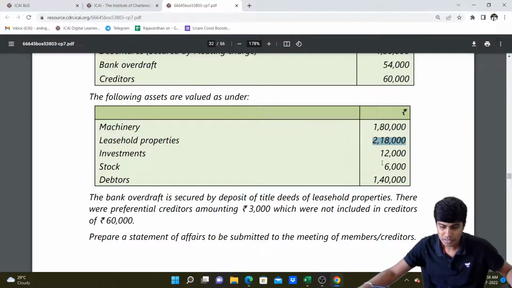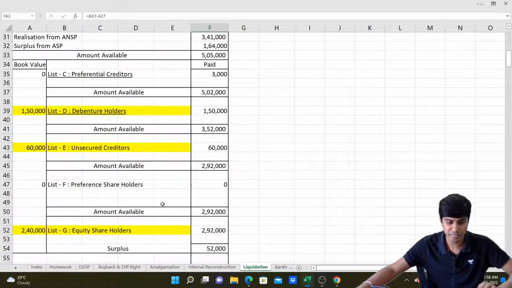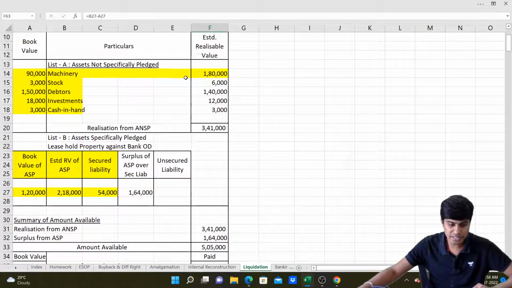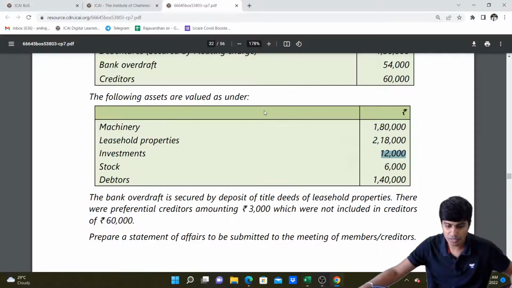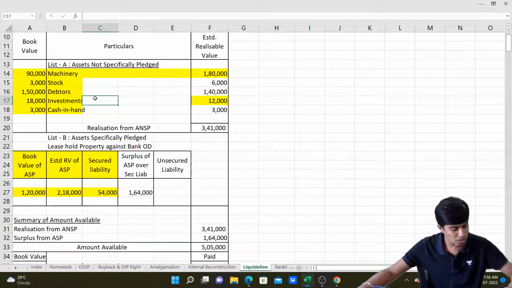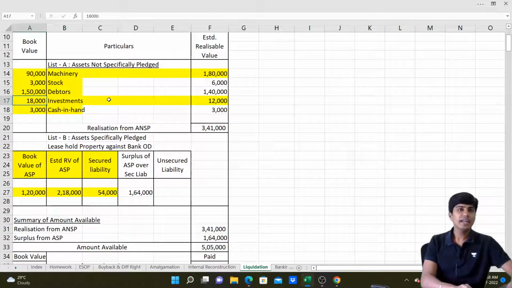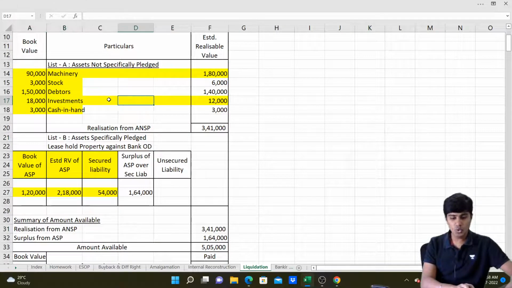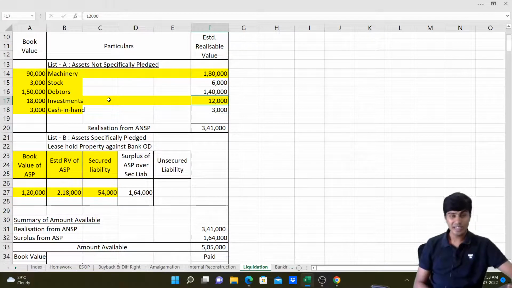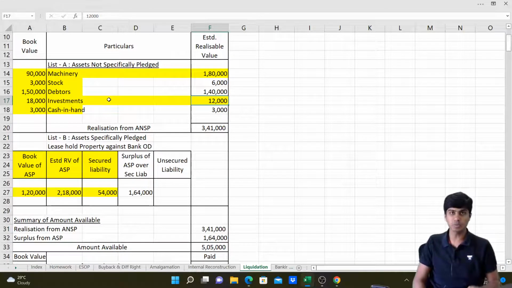What do we have after that? Then we sell investments 12,000. When we sell investments to the extent of 12,000, we would have to write it in list A, assets not specifically pledged. Come here, list A, investments. What value did you sell them at? 12,000. Now, what was the value of investments? 18,000. An investment of book value 18,000 is now sold for 12,000. So it is sold for a value 6,000 lesser than its book value.